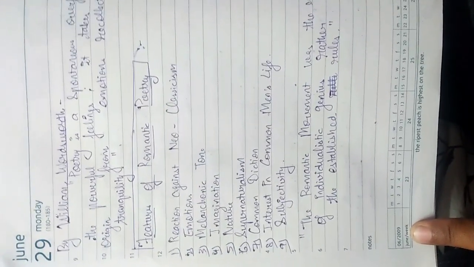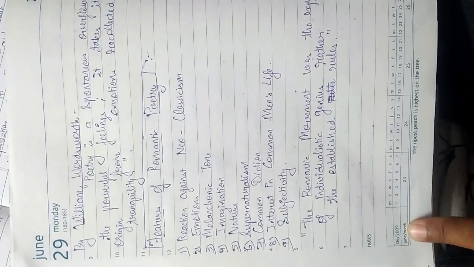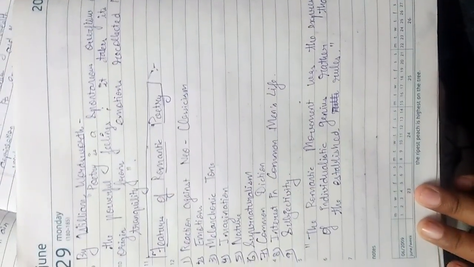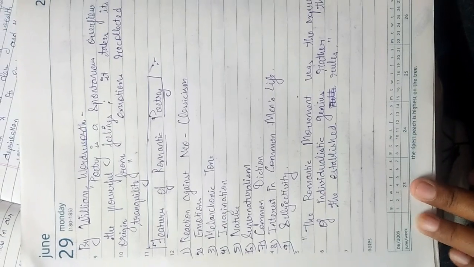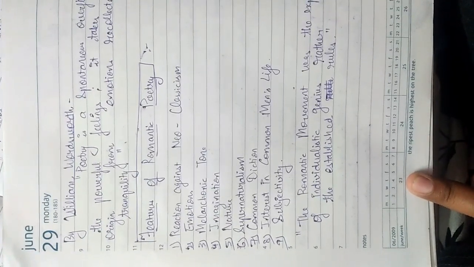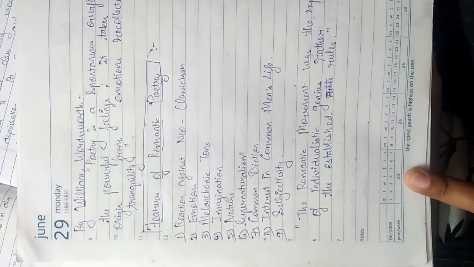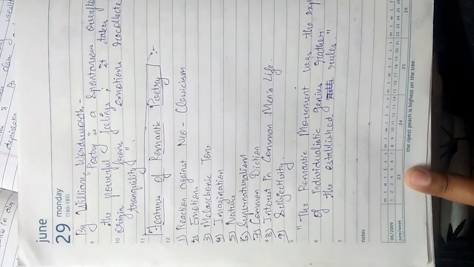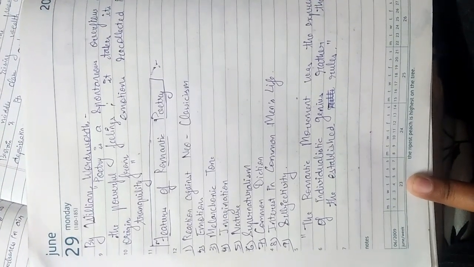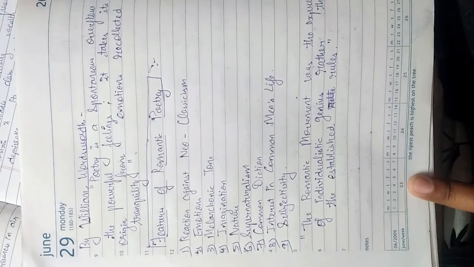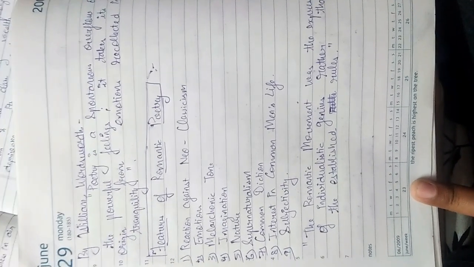Now, some of the features of romantic poetry: reaction against neoclassicism. This is very clearly understood from our earlier contradictory discussion about classical poetry and romantic poetry. Emotion is an ingredient of it, so it is also a feature. Melancholic tone: it is very much emotional. Melancholic tone doesn't mean only sad, but emotional. It relates to one's emotion. We can relate our own life, our own experiences, with the poet's experiences.